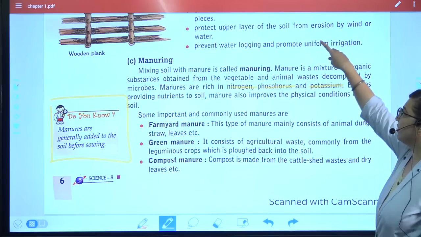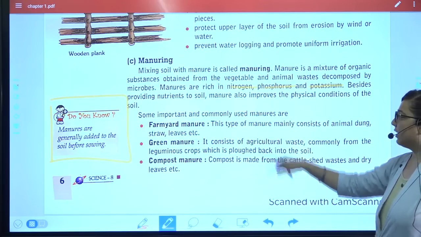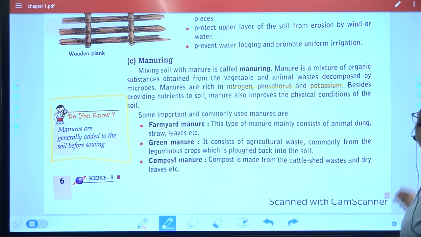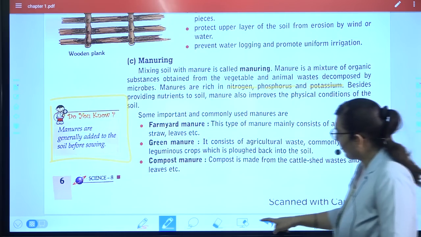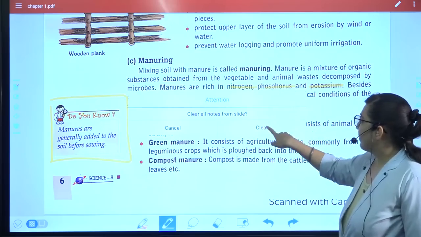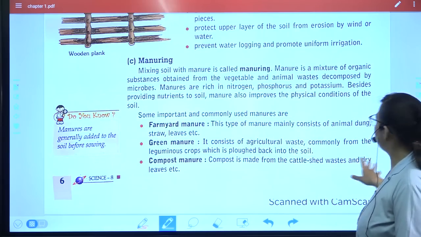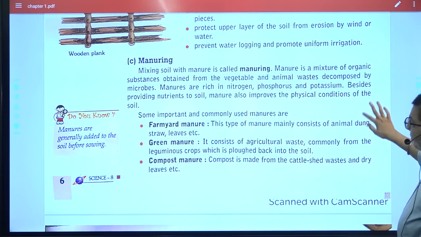So you have to read first about leveling and types of manure. Read it. Only just read it, then we'll move further.